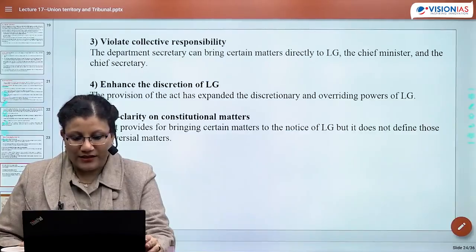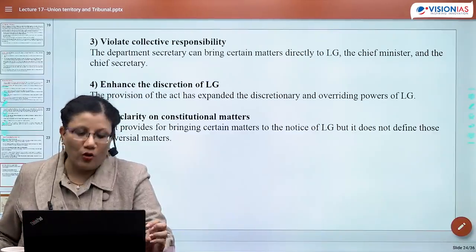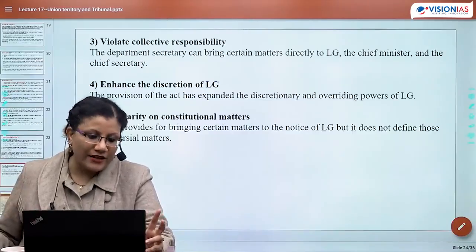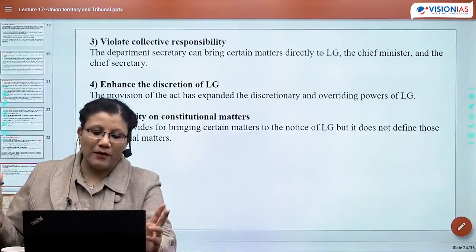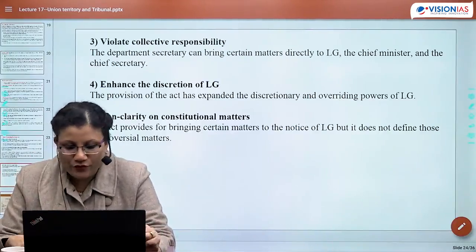Okay, if I give you a statement, the statement is something like this: the Parliament may by law form a new state by separating territory from any state or by uniting any territory with any part of a state. Okay? Which of the following statements is true in this regard?